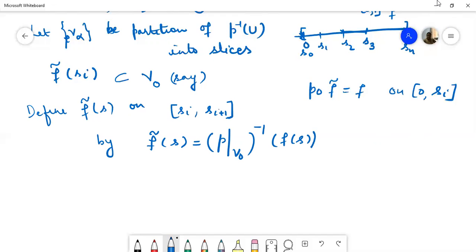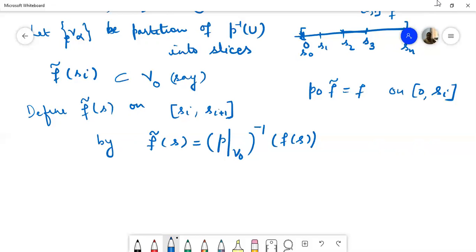The basic idea is that whenever S lies in the interval Si to Si plus 1, this point Fs is contained in U, and we know V naught is homeomorphic to U, and P restricted to V naught is the homeomorphism from V naught to U. So for this point Fs, there is a unique point in the inverse image, that is, a unique point in the space V naught, and that point we will denote by F curl at S.